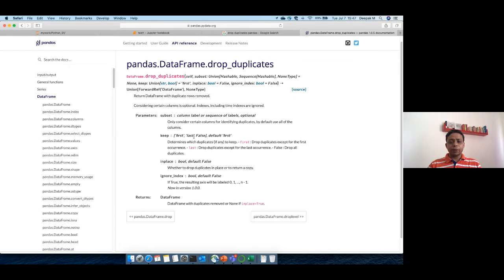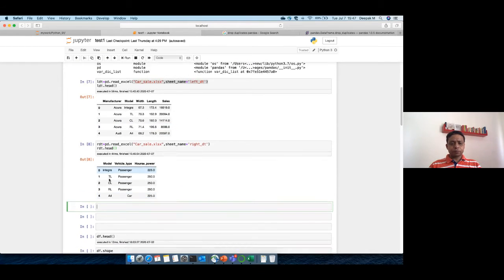By default, it will pick up the first one. That's how you can choose which record you want to drop and by what column you want to drop. This is the subset. Subset is a list of columns by which you want to drop. Then if you want to change the data frame, you have to use inplace equal to true or false. OK, so we'll go back and let's check it out.